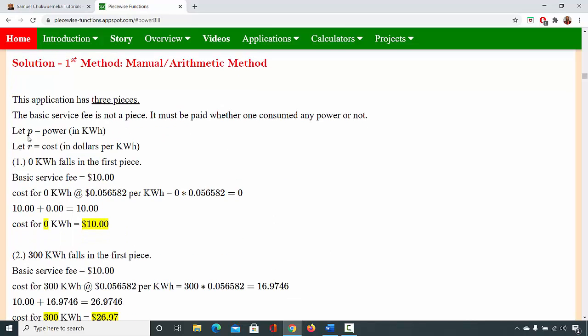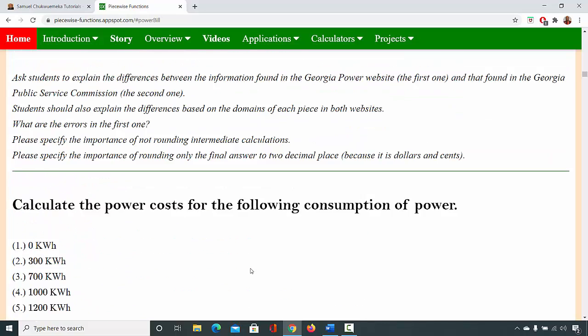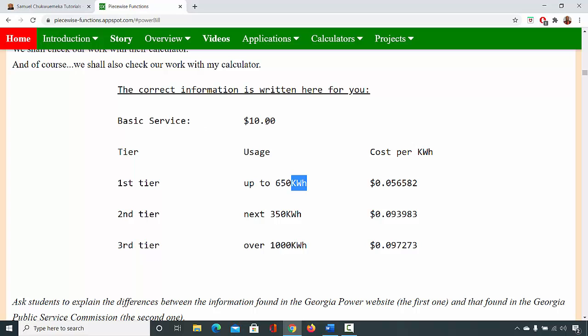So the first thing is to describe your variables. Let P be the power in kilowatt hour, and let R be the cost in dollars per kilowatt hour. So the first one, 0 kilowatt hour, of course, is the basic service, $10.